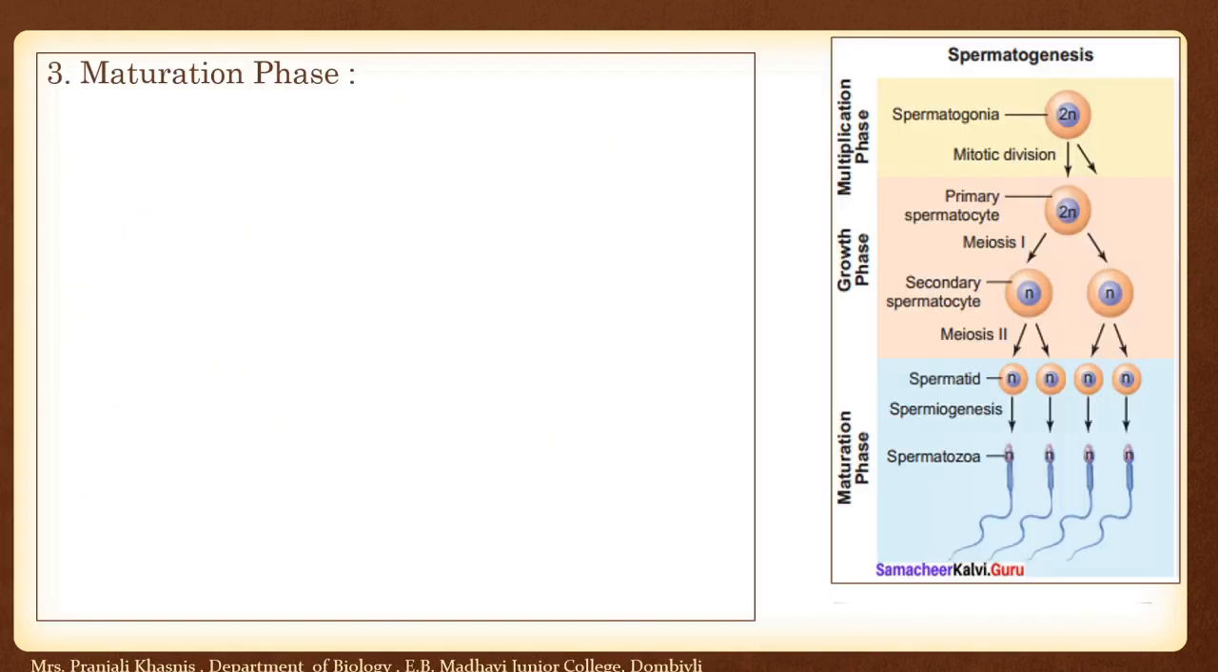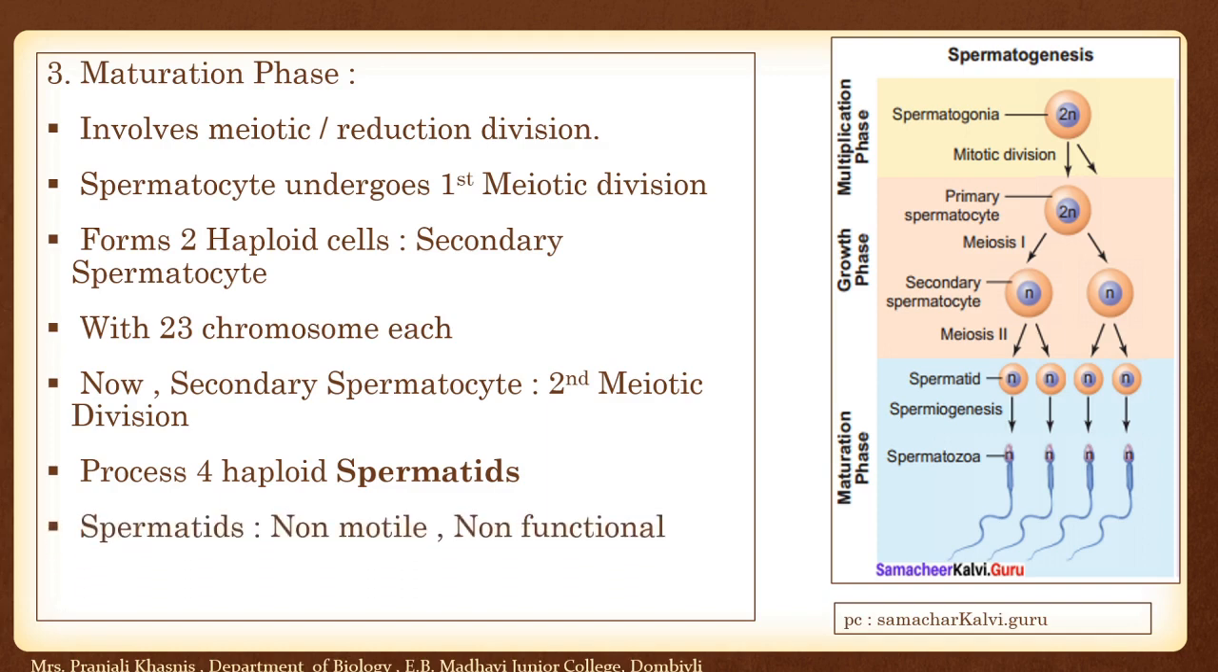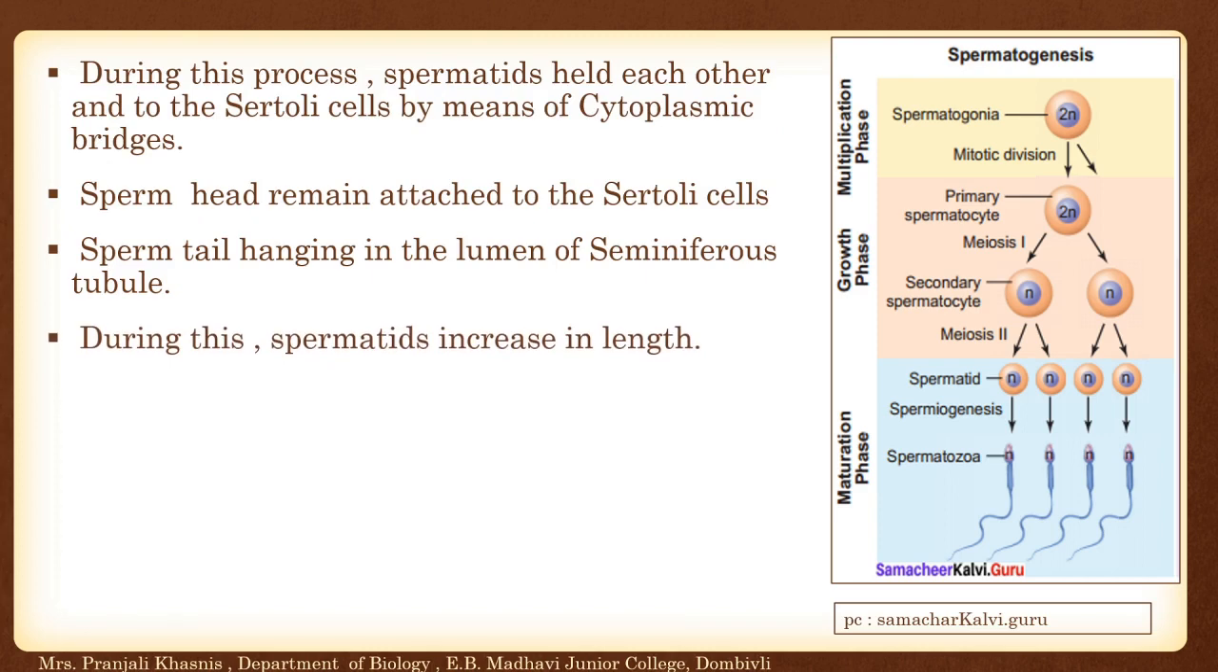Now, during the maturation phase, what happens here? It involves a meiotic or reduction division. The primary spermatocyte undergoes the first meiotic division and forms two haploid cells, which are nothing but secondary spermatocytes with 23 chromosomes each. Now, the secondary spermatocyte after the second meiotic division produces four haploid spermatids which are non-motile, but after metamorphosis they change into spermatozoa, the sperm, which is a motile one, and this sperm remains attached to the Sertoli cell.